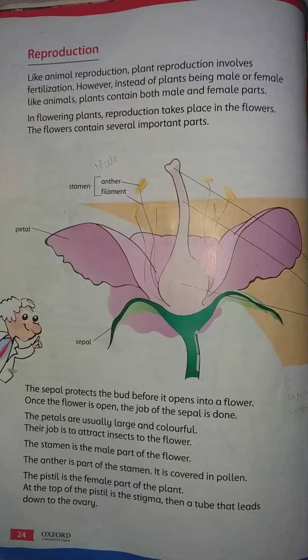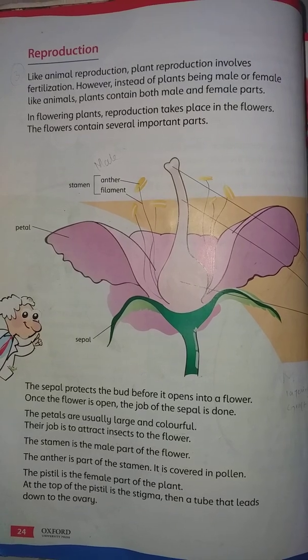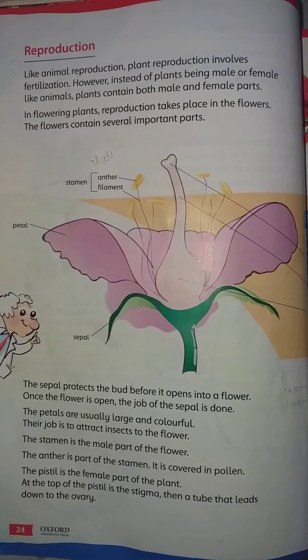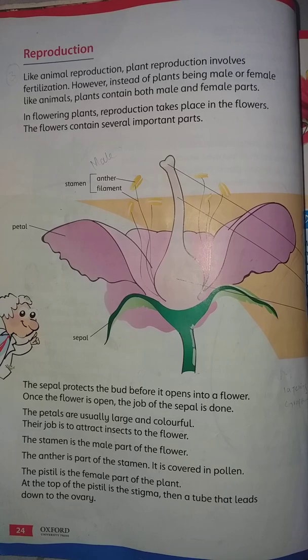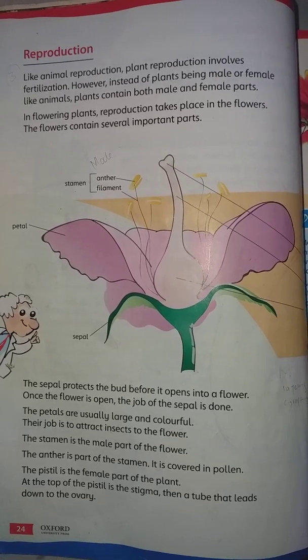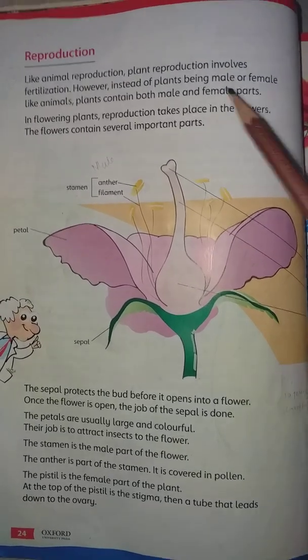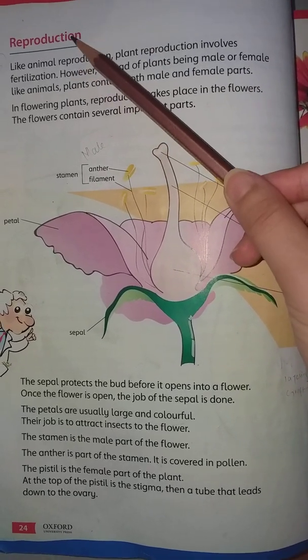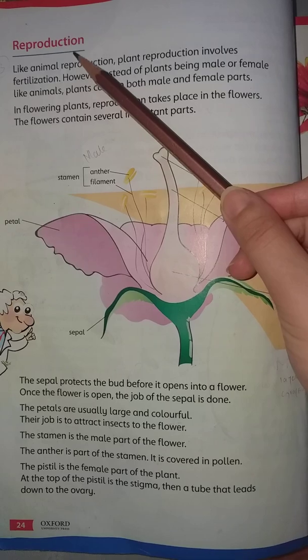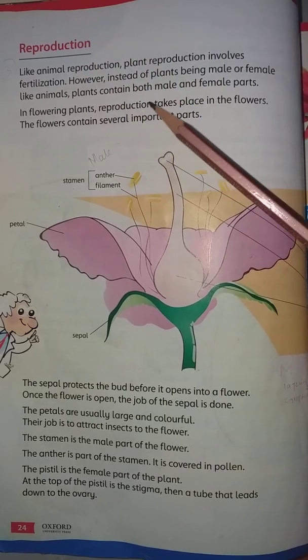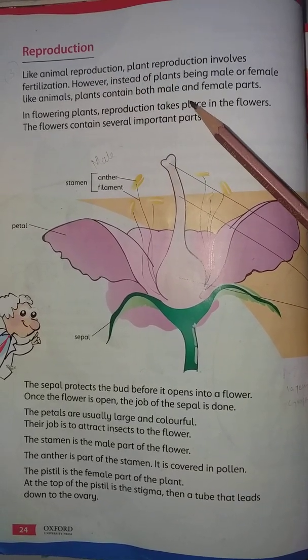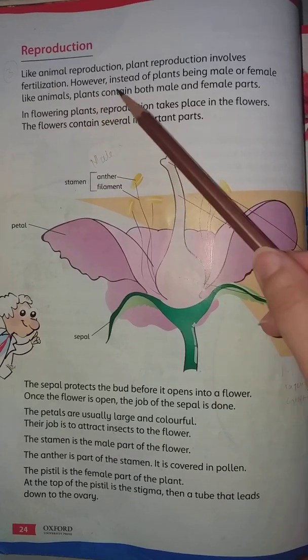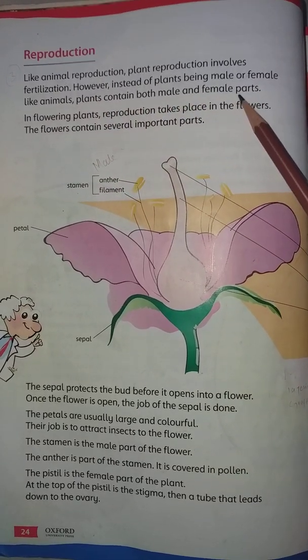However, as we know that reproduction depends upon a male part and a female part, in plants we also have male and female parts. Like animals, plants contain both male and female parts.